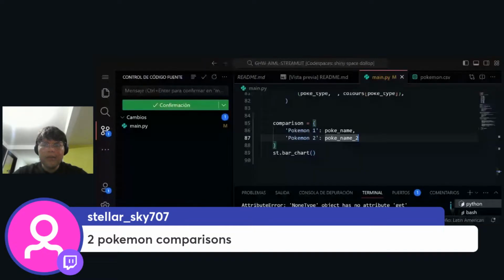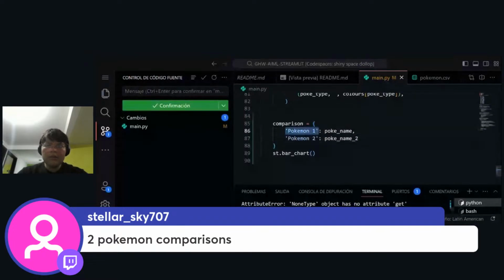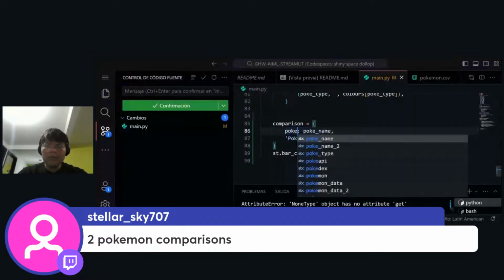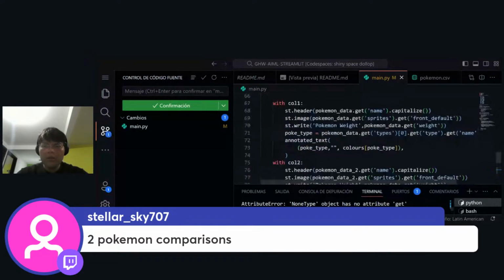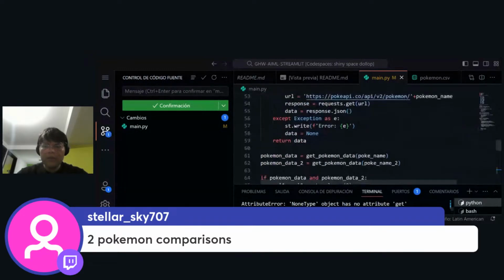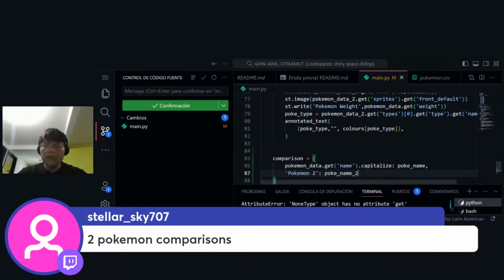So let me share this tab. So this is going to be, instead of this, the Pokemon data that get the name of the Pokemon, and that capitalize. And let's do this again for Pokemon data 2.